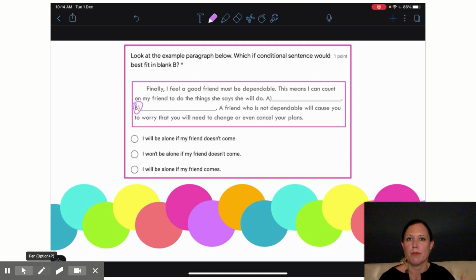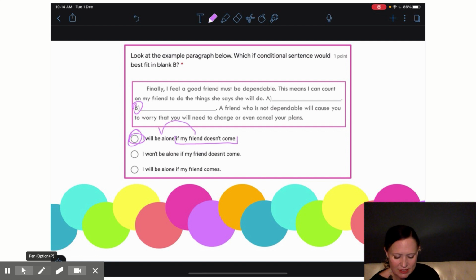I will be alone if my friend doesn't come. I won't be alone if my friend doesn't come. I will be alone if my friend comes. So A was our correct answer. Here is my if clause. If my friend doesn't come, then what is the result?